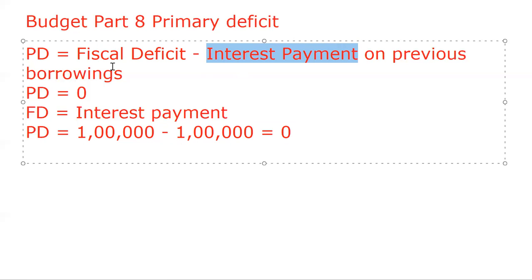So suppose the fiscal deficit is equal to 1 lakh and the interest which government has to pay back on the previous borrowing is also equal to rupees 1 lakh. So what would happen? Primary deficit would be equal to fiscal deficit minus interest payment, 1 lakh minus 1 lakh, so it would be equal to 0. And it is never a good sign. Reason?